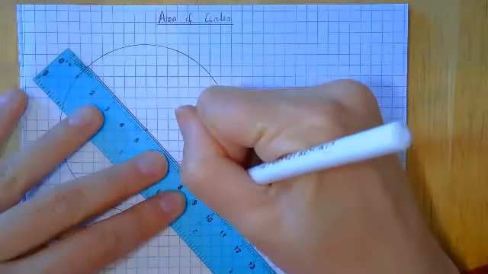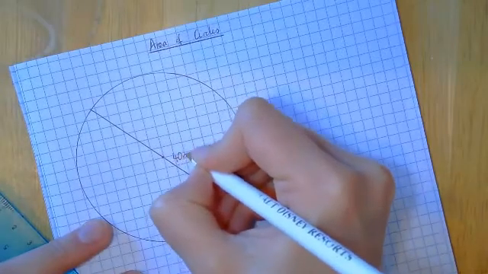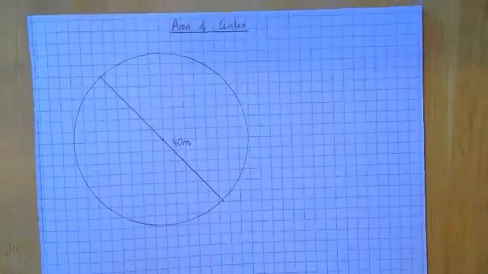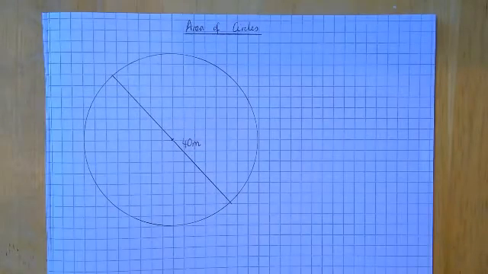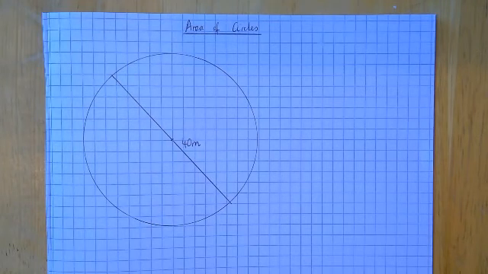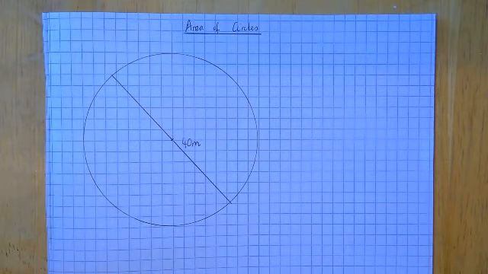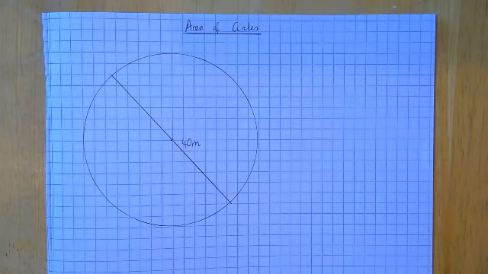So I'm going to draw that on there, and I'm going to say that that diameter is 40 metres. So maybe it's a lake that they're building in a park. Right, and remember that we need to be using pi. So in order to get pi on the calculator, we were pressing shift and then the times 10 button at the bottom. That was giving us a little pi symbol. Now pi is just a Greek letter from the Greek alphabet. We use it for circles in maths.